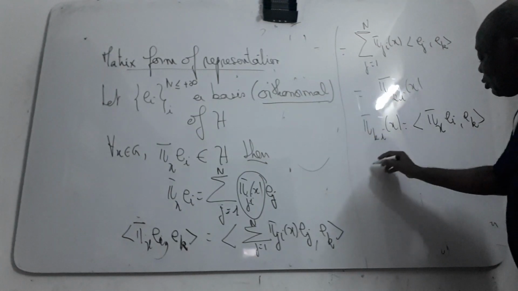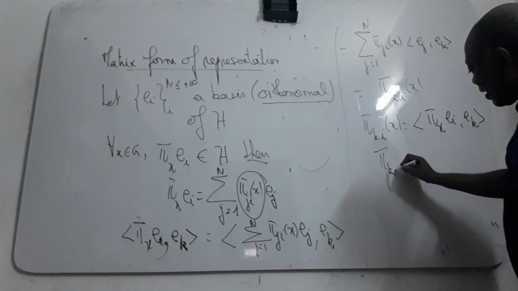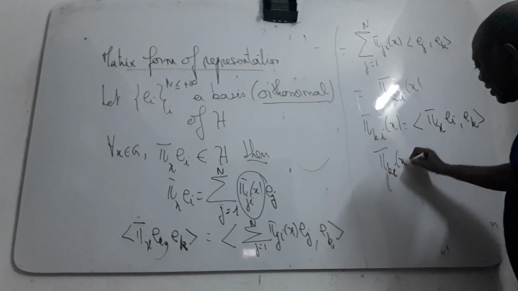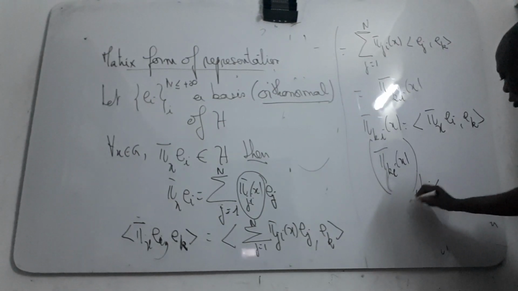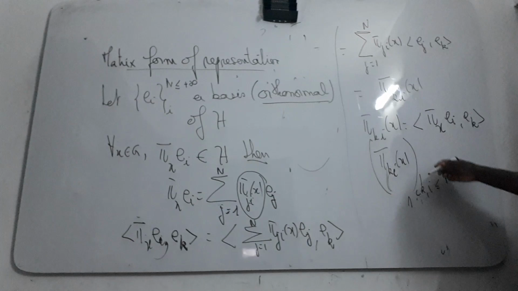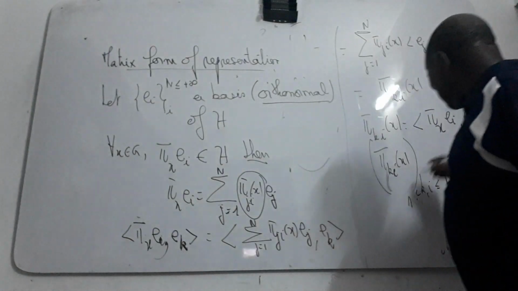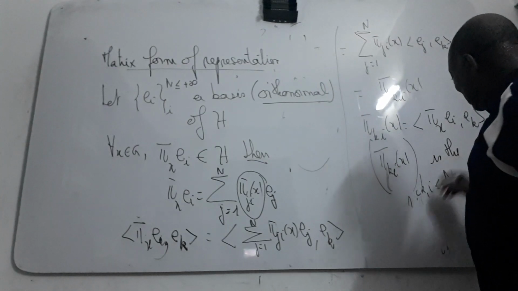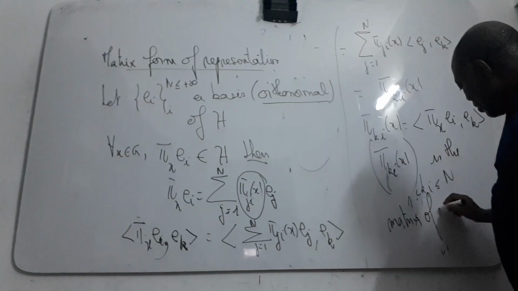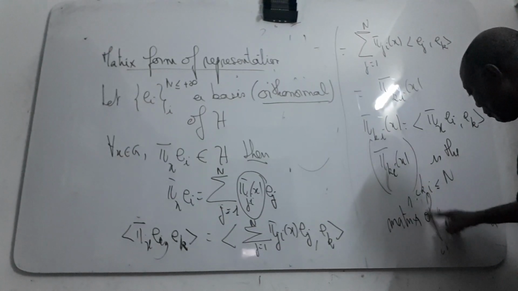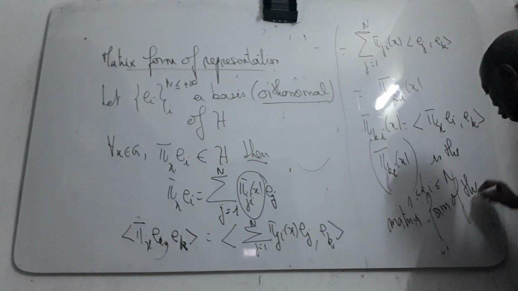And this matrix, with k, i from 1 to n, we call the matrix form of your representation.